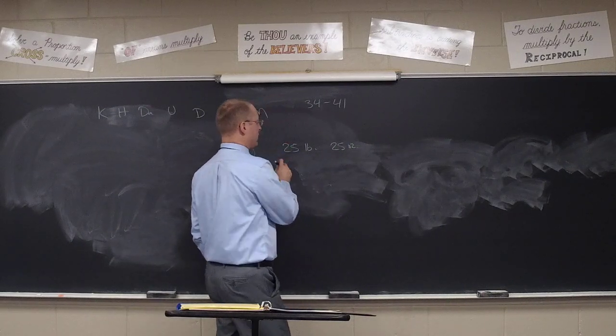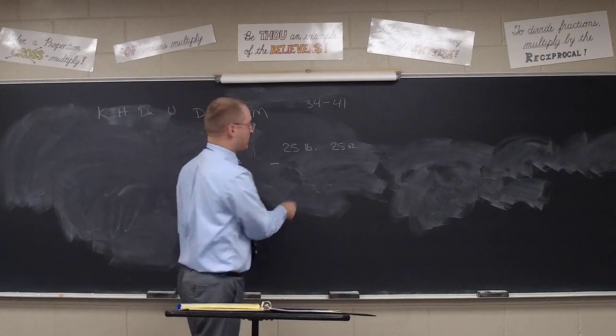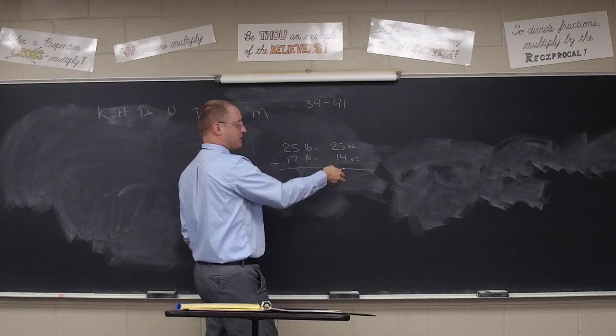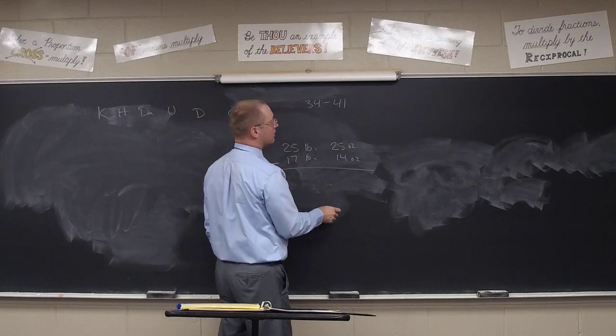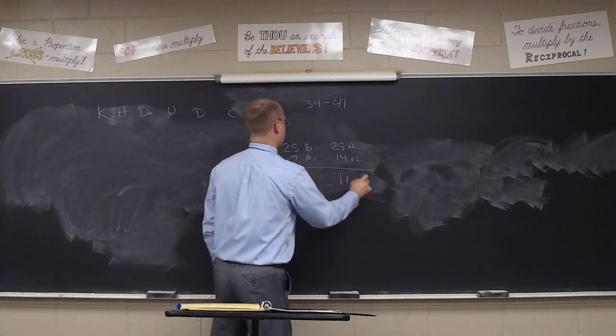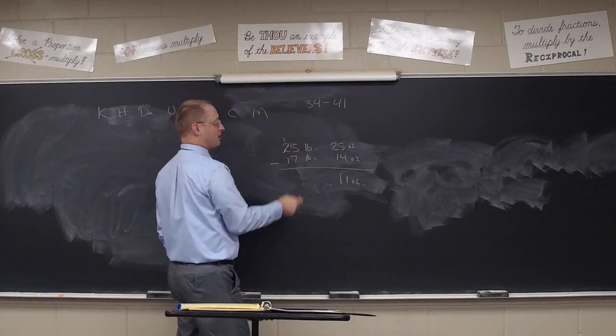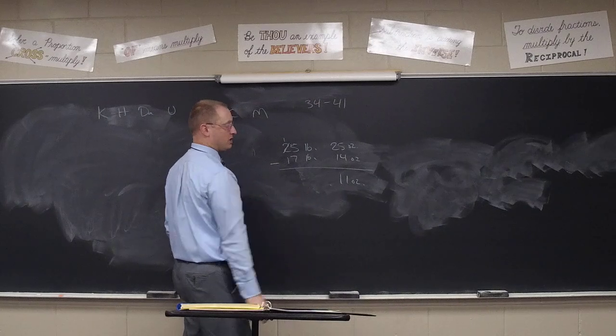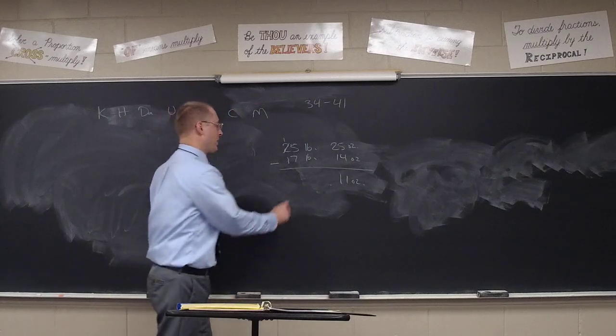So just 1 ounce off there. And then we can subtract away our 17 pounds, 14 ounces. So Ben, what's 25 minus 14? 11. And the 25 minus 7, 15 minus 7? 8. There we go, 8 pounds.